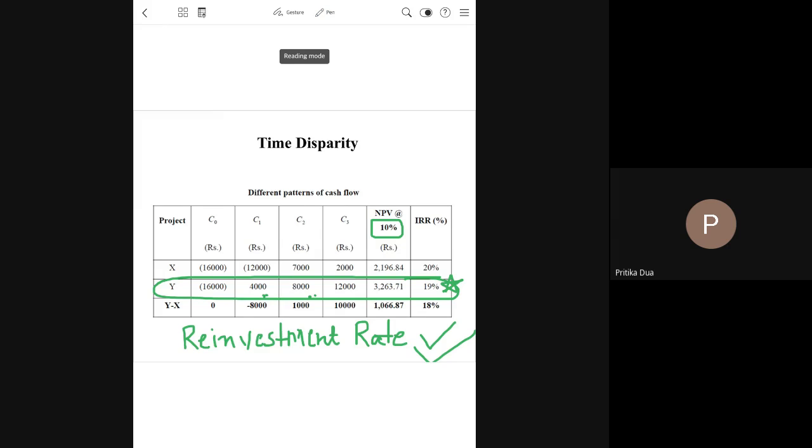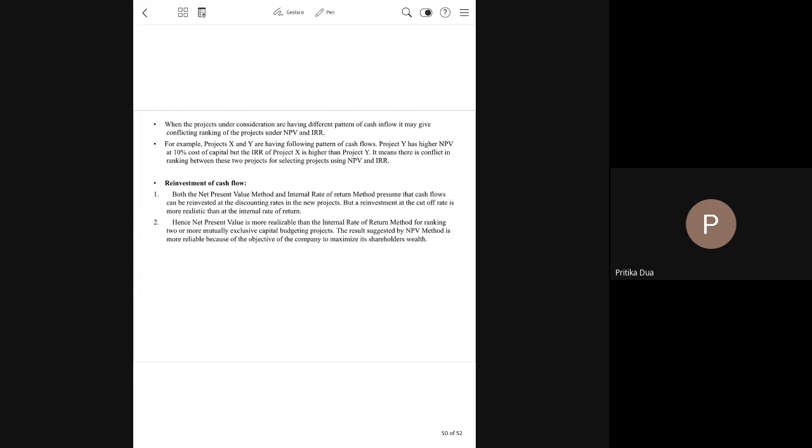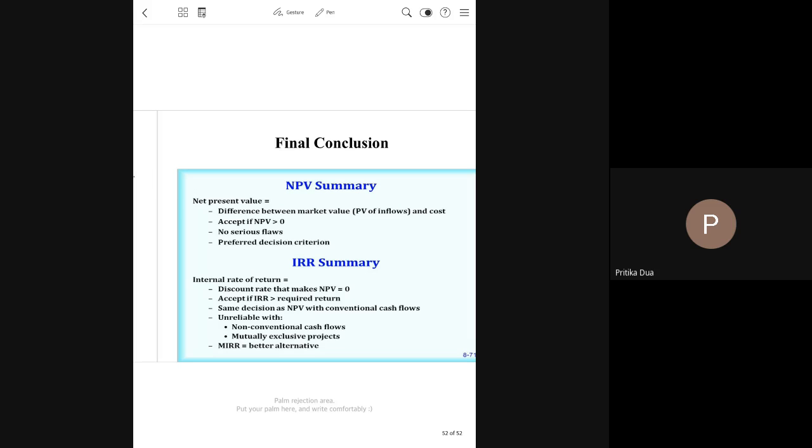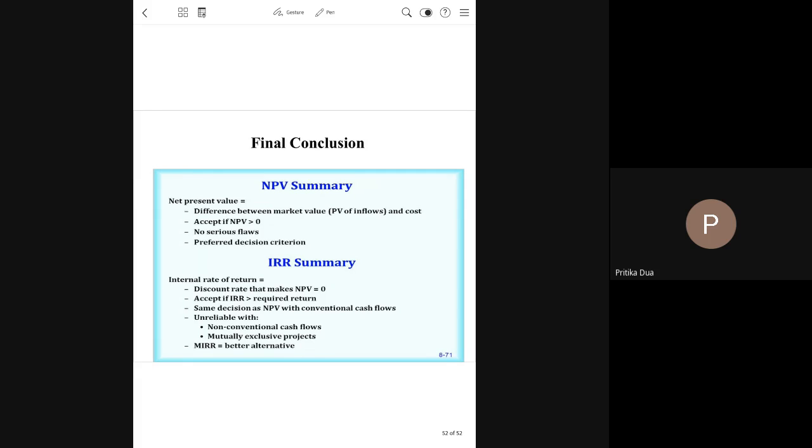So on the whole, when we conclude as to which of the two techniques is a better technique, we conclude that NPV, because of a uniform reinvestment rate, is a better technique as compared to IRR. So we stop here.